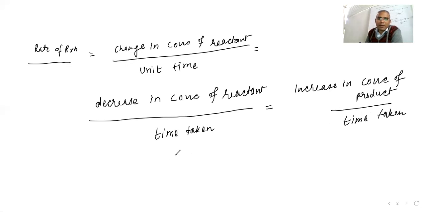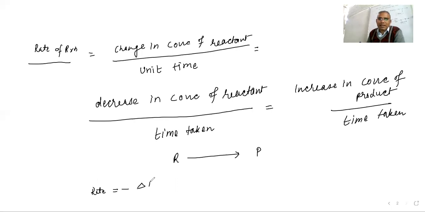Suppose I have reactant R converting into product. If you write the rate in terms of reactant, the rate is equal to minus delta R upon delta t, because the concentration of the reactant is going to decrease, so the minus sign.